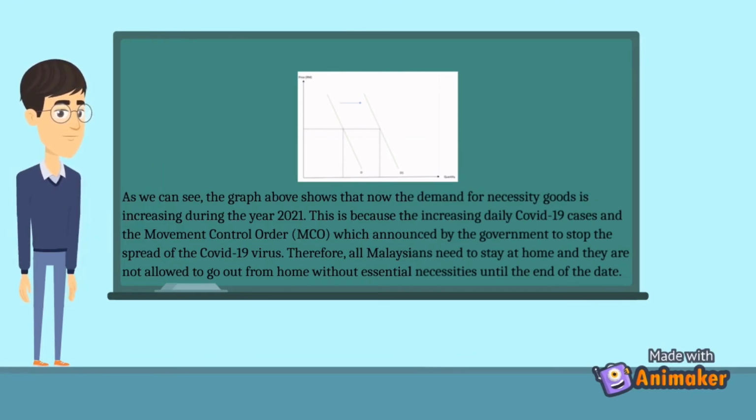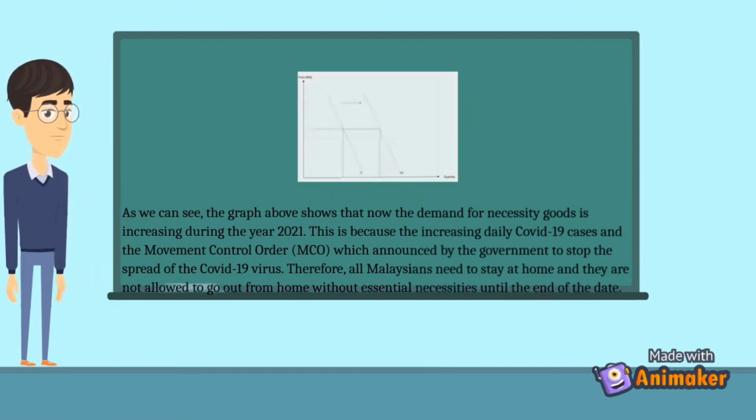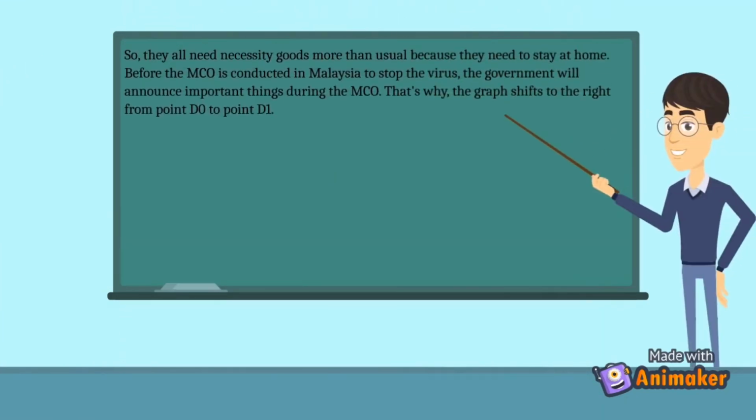Therefore, all Malaysians need to stay at home and they are not allowed to go out from home without essential necessities until the end of the date. So, they all need necessity goods more than usual because they need to stay at home. Before the MCO is conducted in Malaysia to stop the virus, the government will announce important things during the MCO. That's why the graph shifts to the right from point D0 to D1.